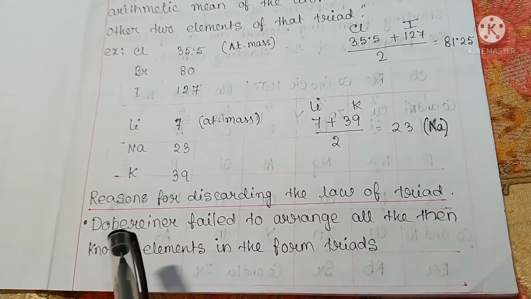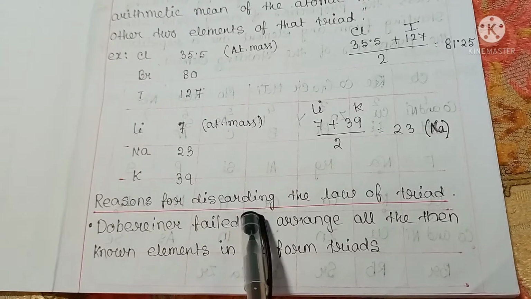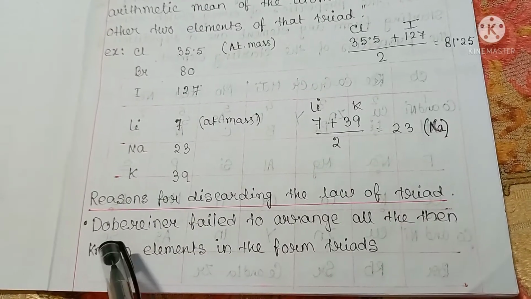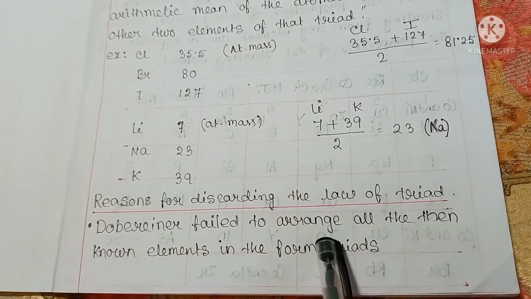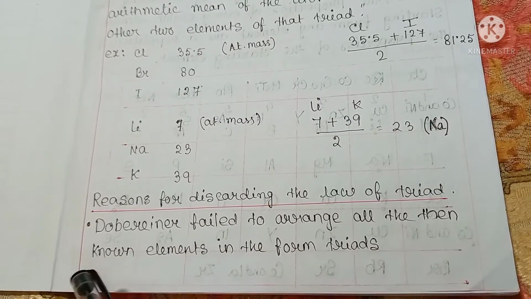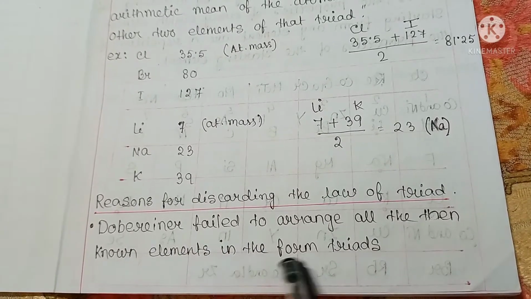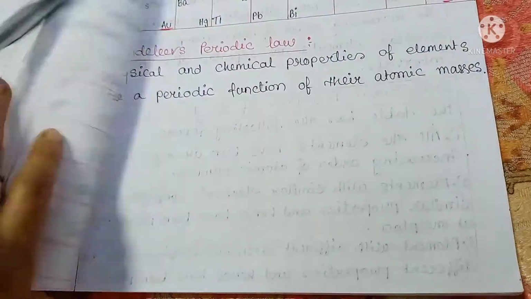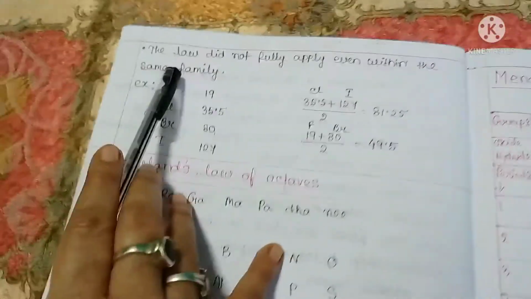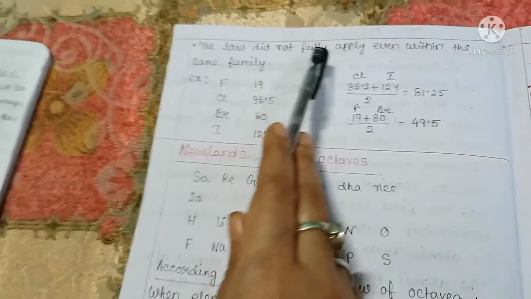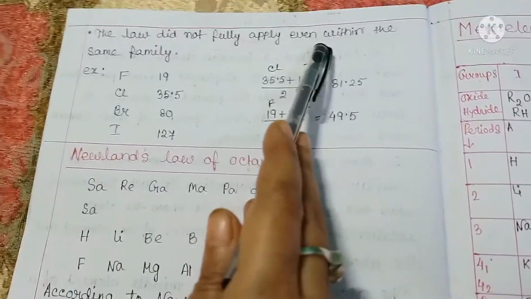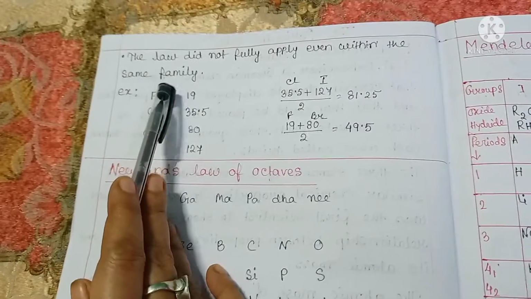Now see the reasons for discarding the law of triads. Döbereiner failed to arrange all the then known elements in the form of triads. The law did not fully apply even within the same family.